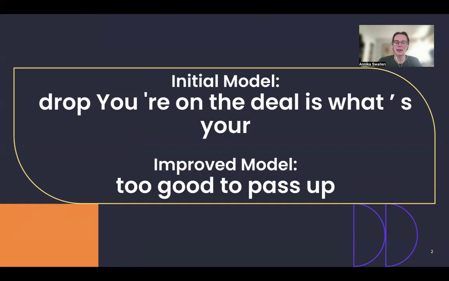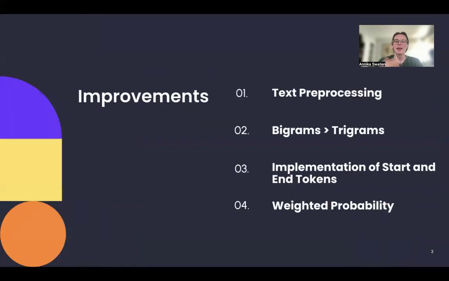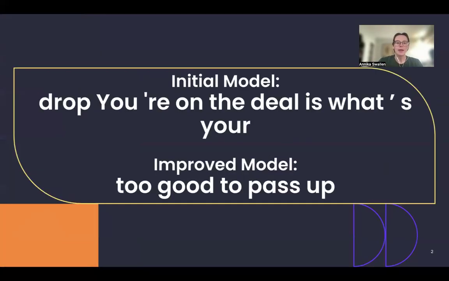So I want to talk through a little bit about the changes I made. The first thing I did to improve this was the text preprocessing. I converted all of the text to lowercase and I stripped out a lot of those special characters. So we can see there were some apostrophes, periods, commas, and I stripped all that out so the text was all treated in the same way, which just makes the processing easier and more accurate.